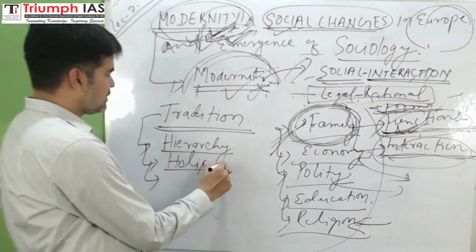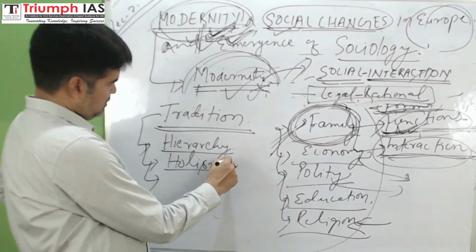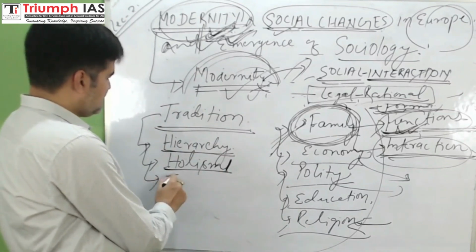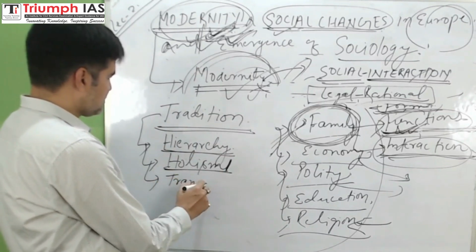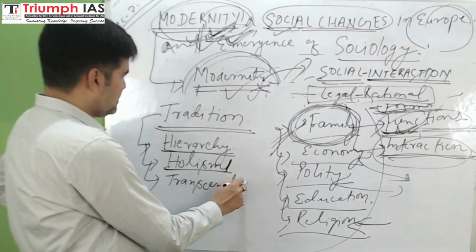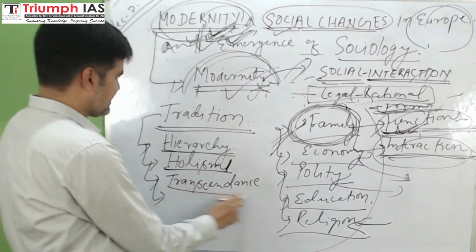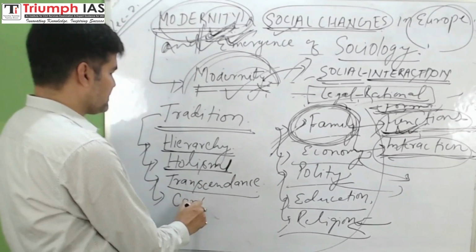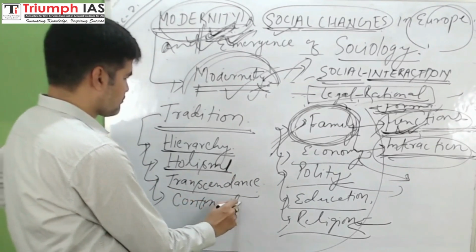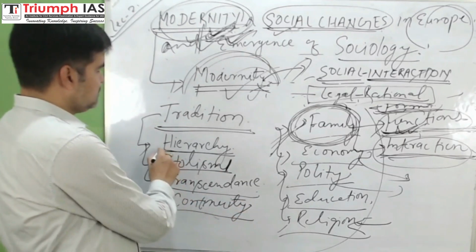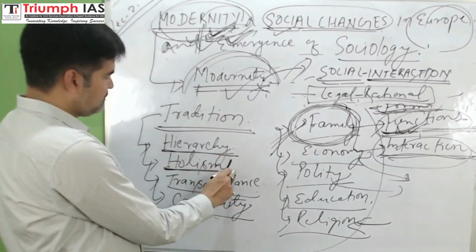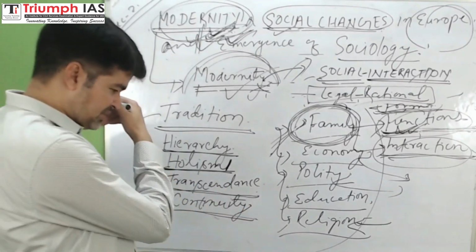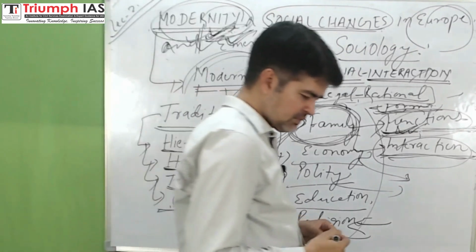Then transcendence and continuity. Hierarchy, holism, transcendence, and continuity. Right. Good.